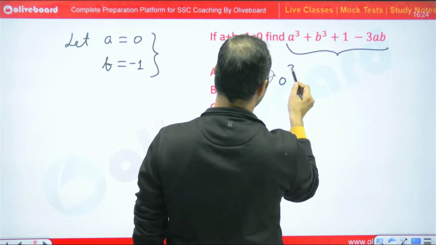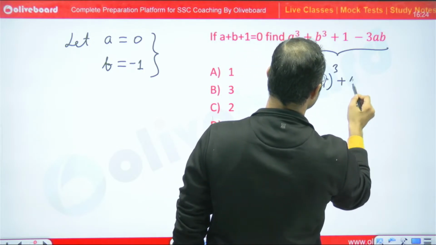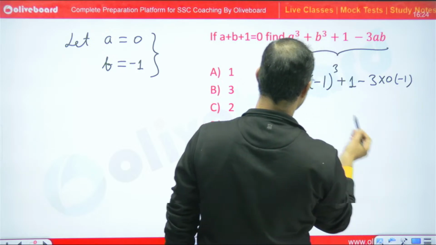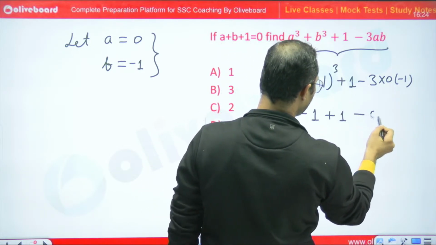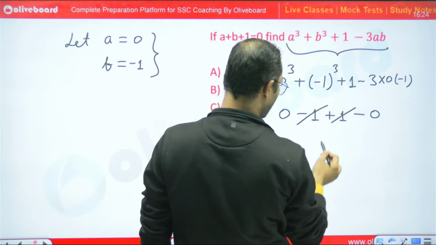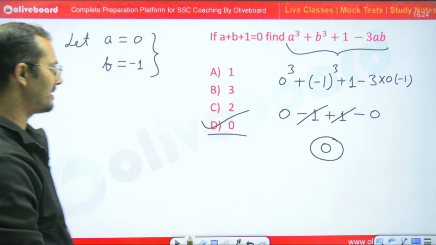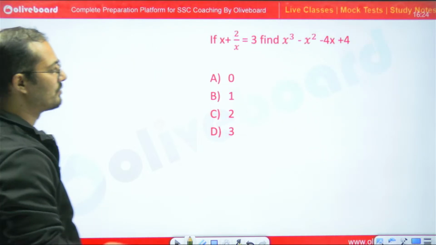So 0 to the power 3 plus (minus 1) to the power 3 plus 1 minus 3 into 0 into minus 1, right? So this will become 0 minus 1 plus 1. This will become 0. So minus 1 plus 1, 0. 0 is the right answer. D is the right answer. Yes, D is the right answer. So let's move to the next question.